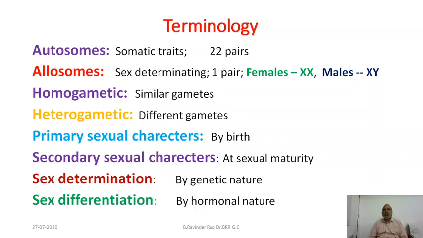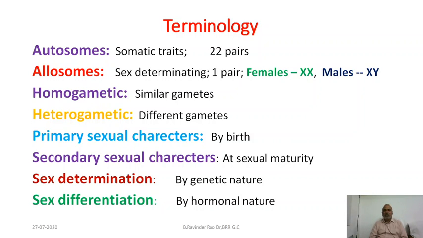Okay friends, autosomes. Autosomes are nothing but 22 pairs of chromosomes in human beings. And these 22 pairs of chromosomes are having loci for the genes which regulate our body characters. Our bodily characters are expressed by the genes located on autosomes. Autosomes are responsible for producing or expressing or performing bodily characters in human beings. Of course, these autosomes in the case of Drosophila are also determining male sex.